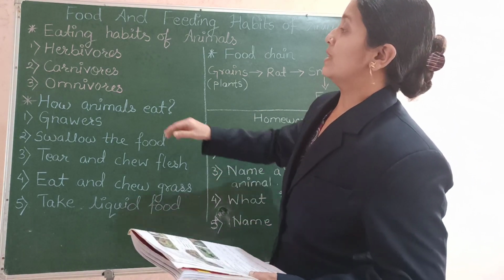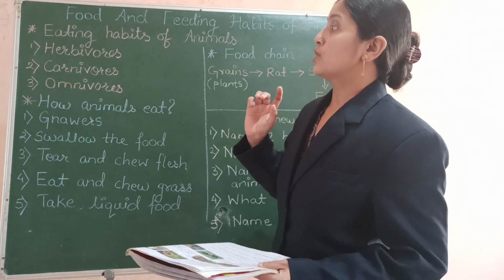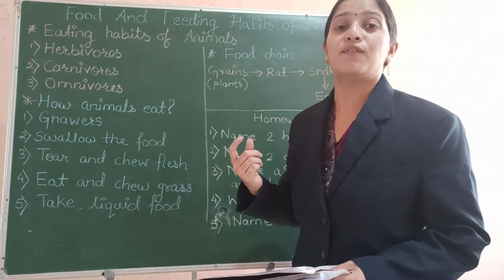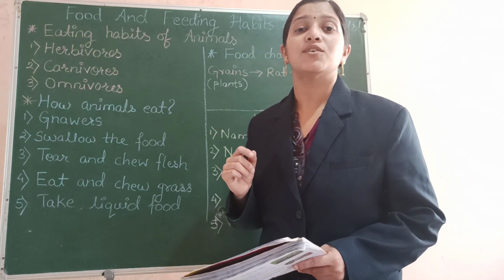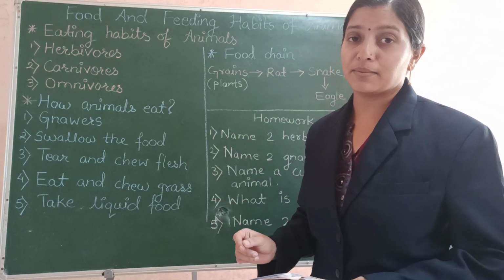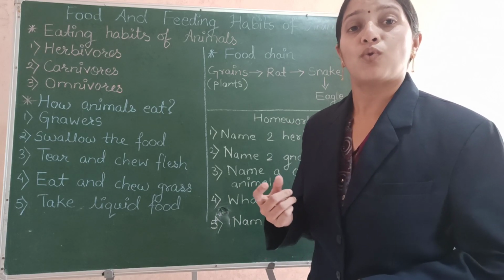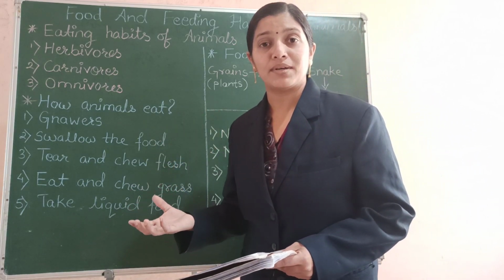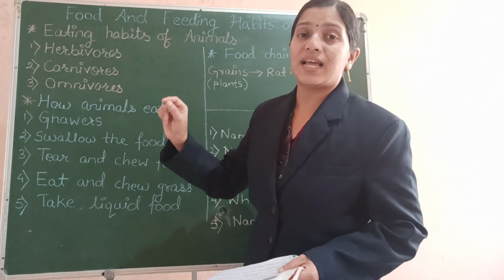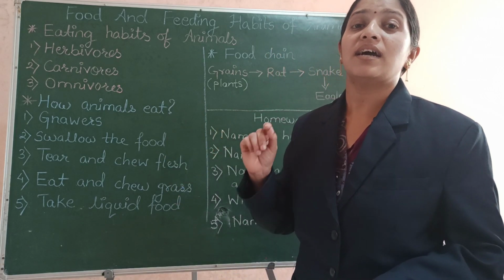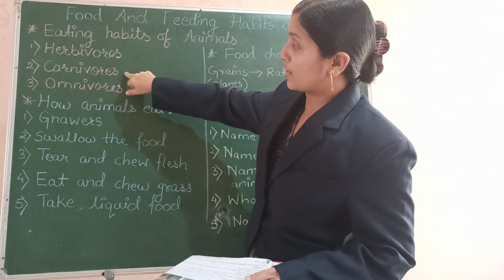Okay. So the next group is carnivores. Carnivores are the group of animals which eat the flesh of other animals. Animals like lions, tigers, leopards, wolves, what do they eat? They kill small animals and they eat the flesh of these animals. So the animals that eat the flesh of other animals are called carnivores.